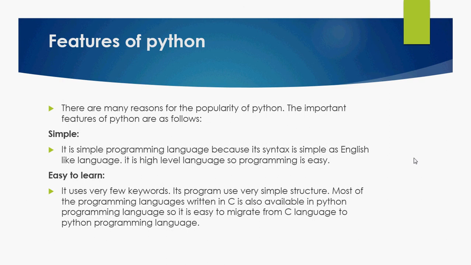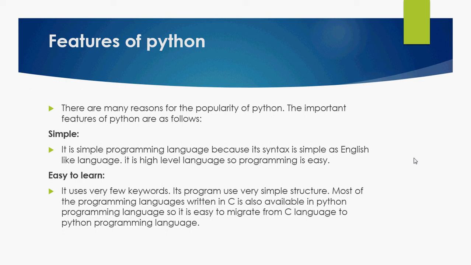Now about the features of Python. There are many reasons why Python is so popular. If you are aware of the IT industry nowadays, then data analytics and data scientist roles are very important, and Python plays a vital role. If we are comparing Python and Java, then we can say that in the IT industry right now Python is as popular as Java. So what are the features of Python? Let me talk about the different features of Python.